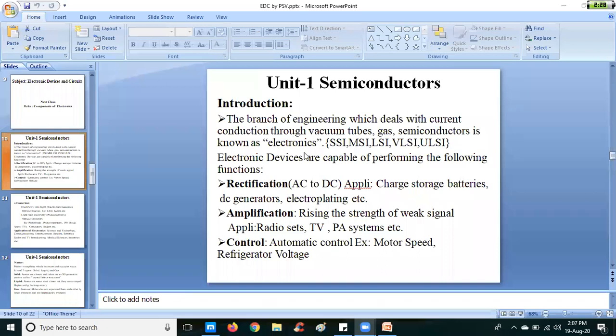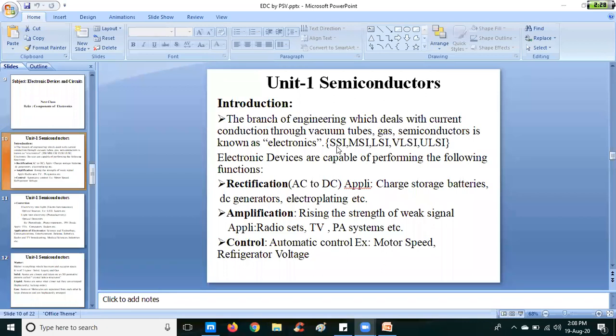Electronics is the flow of electrons. The flow of electrons is done by these electrons, so we can call this electronics. Initially it was dealt with vacuum tubes. Later, manufacturing was done with respect to gases, and later on it was converted into semiconductors.